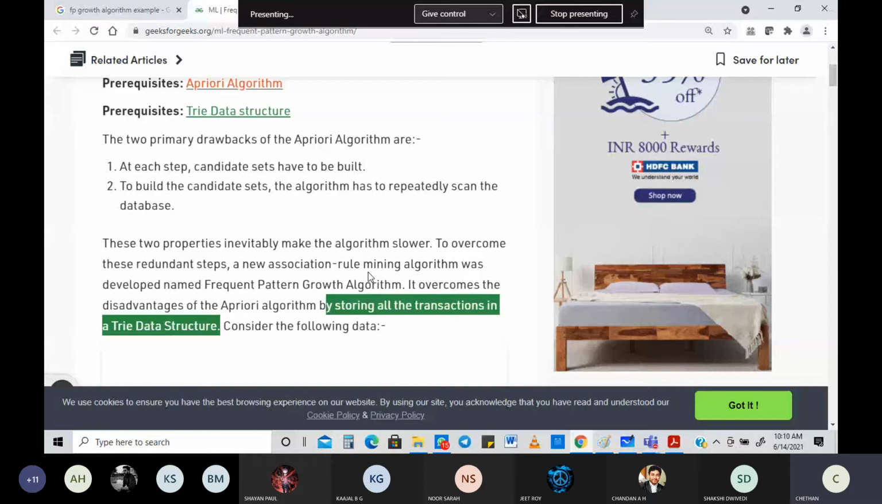Explain the FP growth algorithm. Look into the way the question is formed. First, you write the disadvantages of the earlier approach. Then you say how you are overcoming it, by the use of tree data structures. And then you give the explanation of the FP growth algorithm.